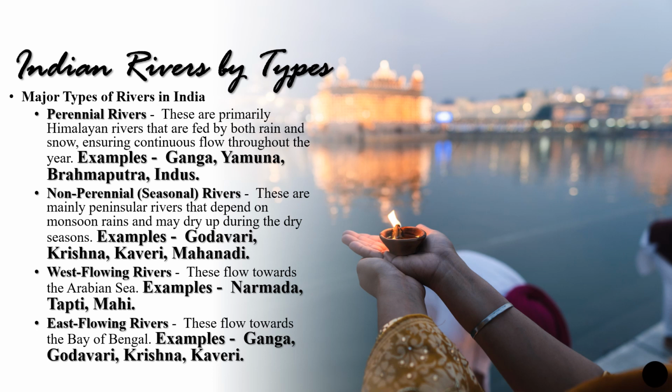Now, west flowing rivers are the rivers which are flowing towards the Arabian Sea. The examples are Narmada, Mahi, etc. And east flowing rivers are the rivers flowing towards the Bay of Bengal, that is Ganga, Godavari, Krishna, and Kaveri.